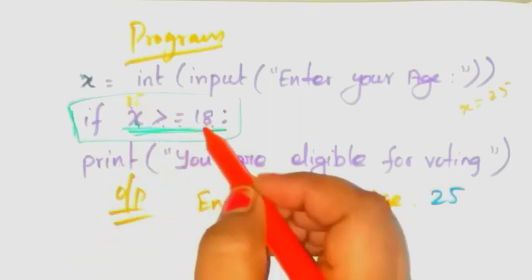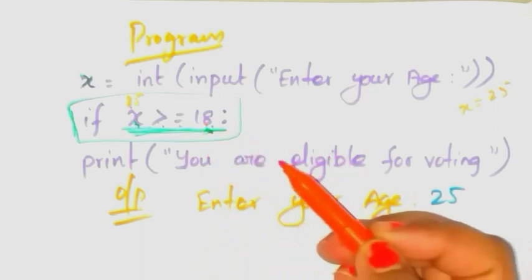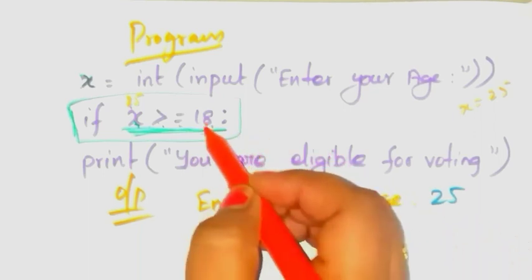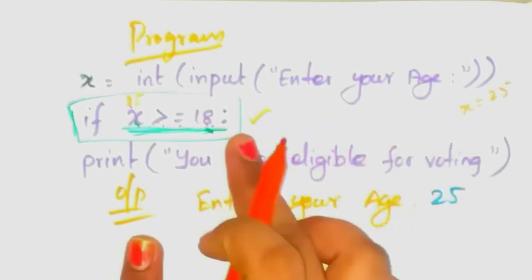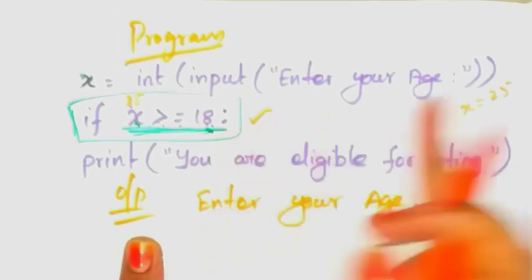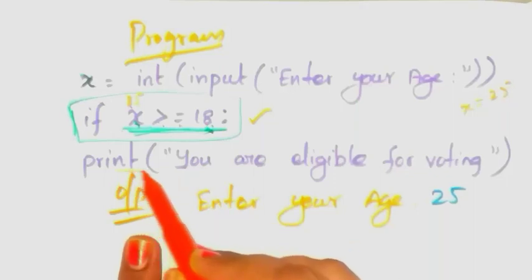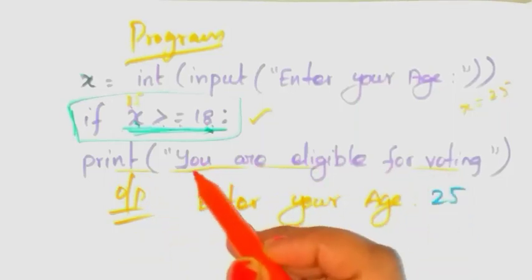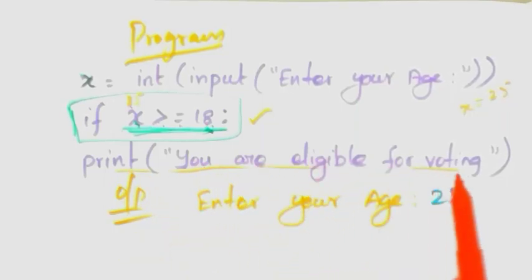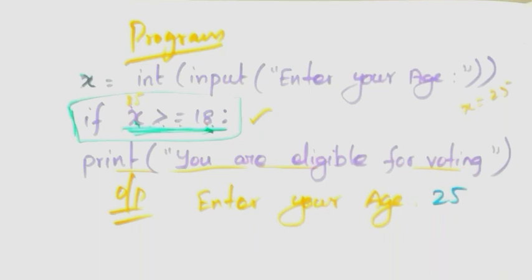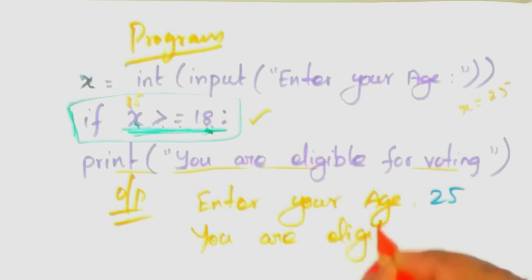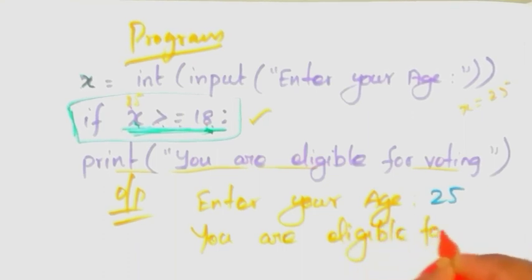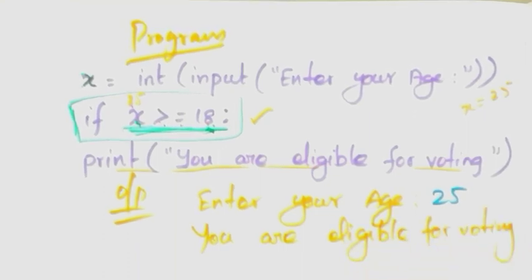Is this condition true or false? 25 is greater than 18, so this condition is true. If this condition is true, then you have to execute the statement. What is the statement? You are eligible for voting. This is the output.